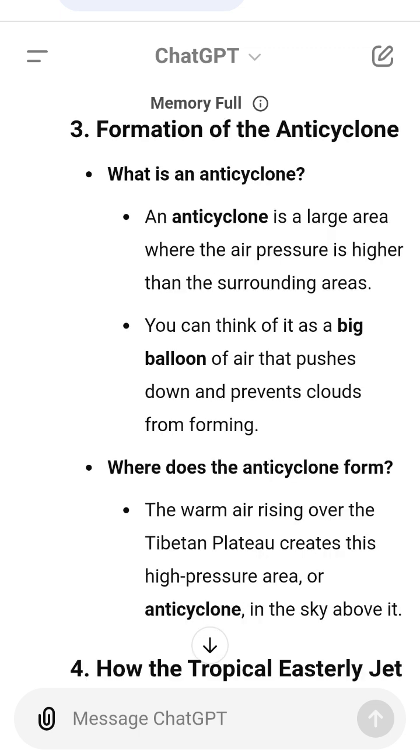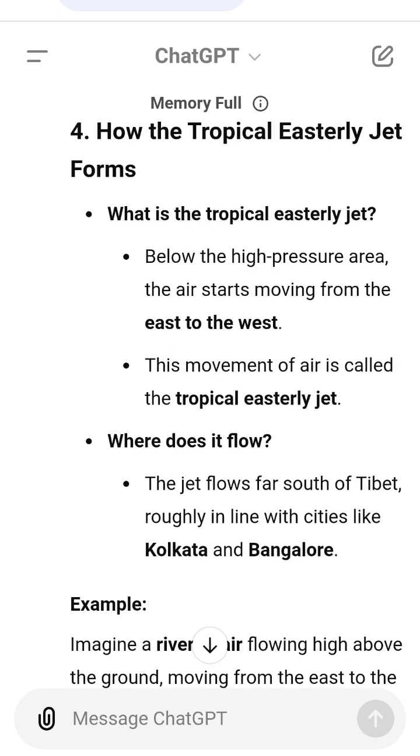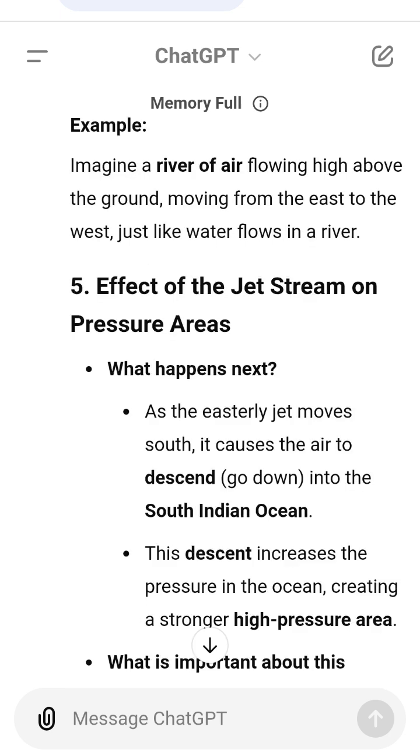Summary of the whole process. 1. Tibetan Plateau equals a large flat area that gets hot in summer. 2. Heating up causes hot air to rise, creating a low-pressure area. 3. Anticyclone: a high-pressure area forms above the plateau.